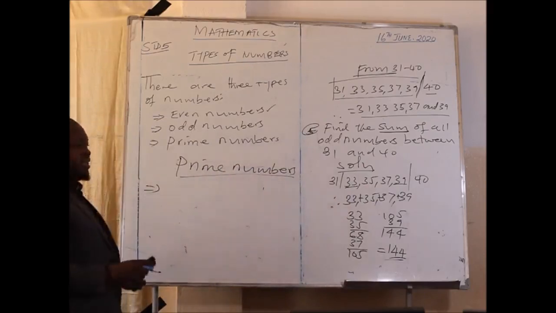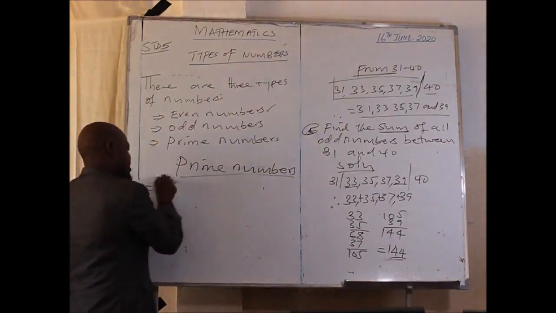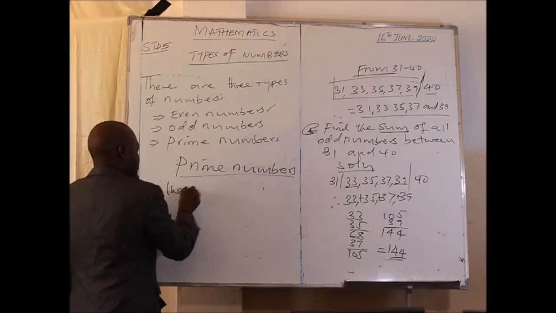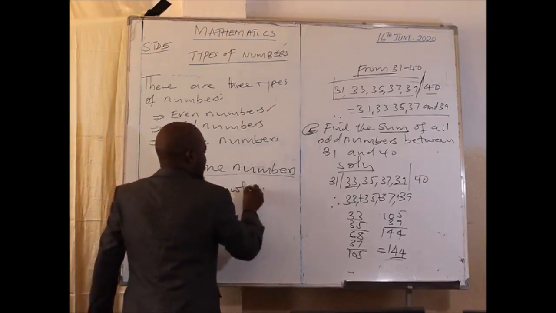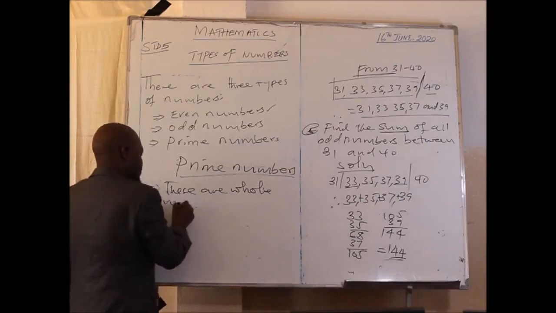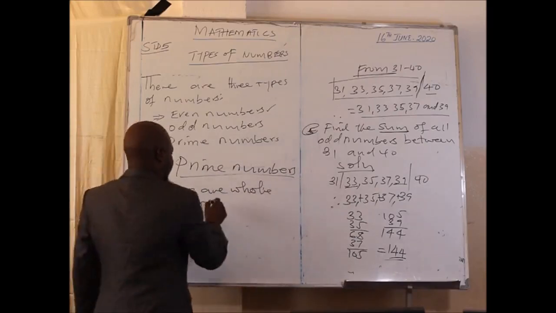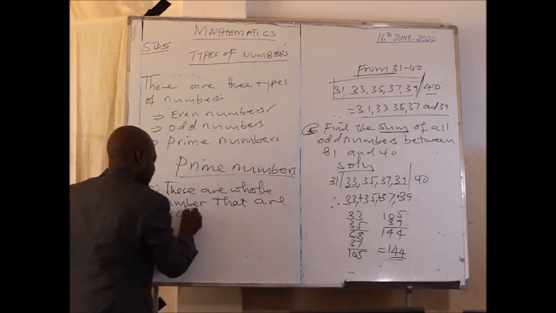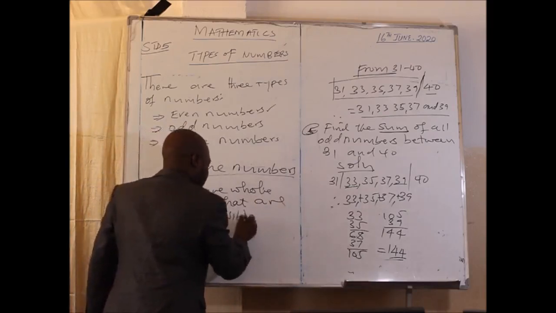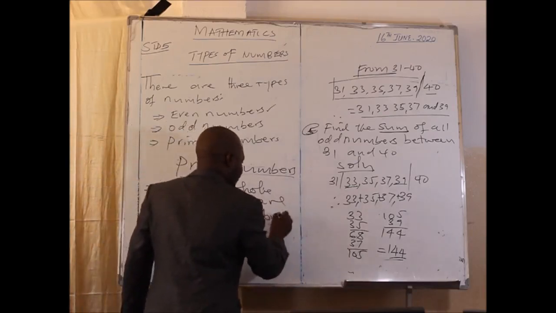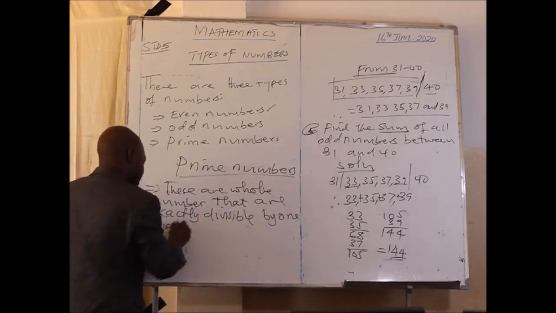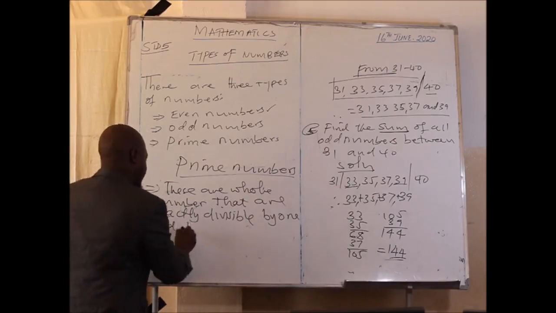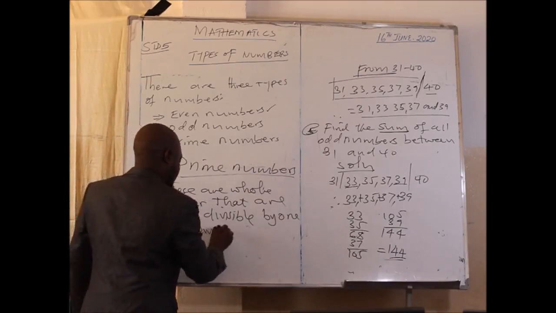Now, prime numbers are whole numbers that are exactly divisible by 1 and themselves.